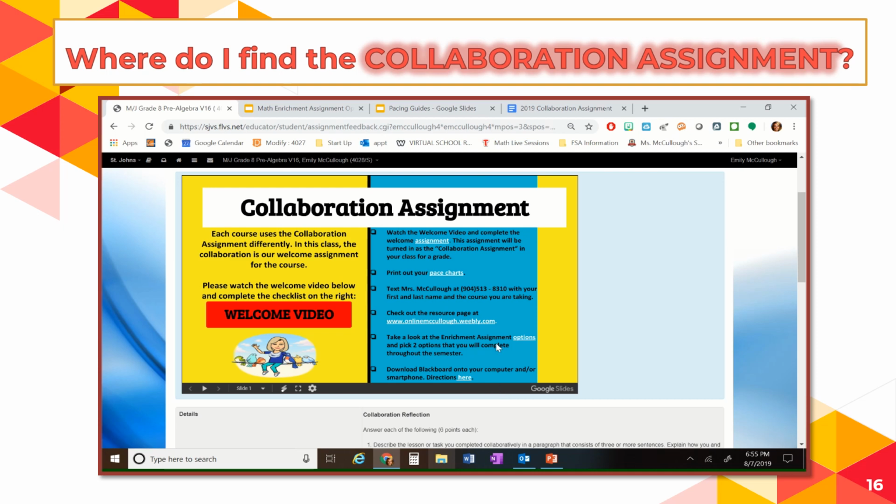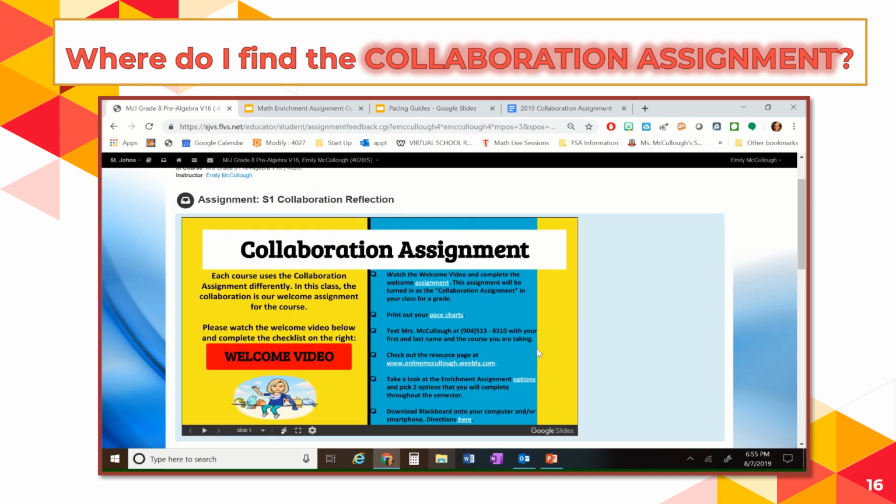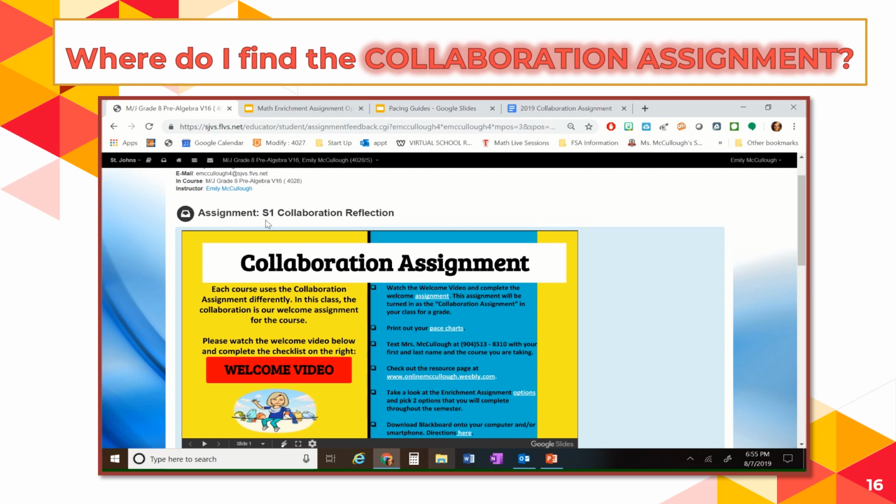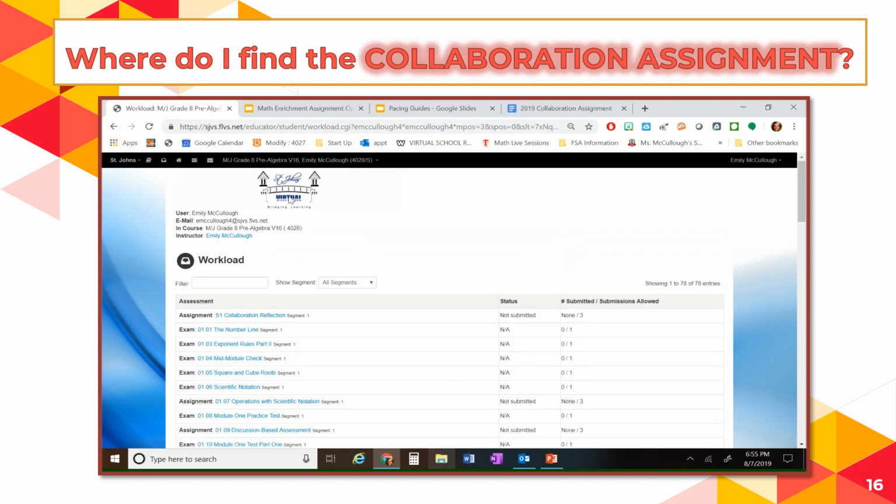So that is just kind of where you would find all of the information for your collaboration assignment. Again, just go to your workload, your assessments, click on the collaboration assignment that you see listed, and it will pop up with all of your instructions.